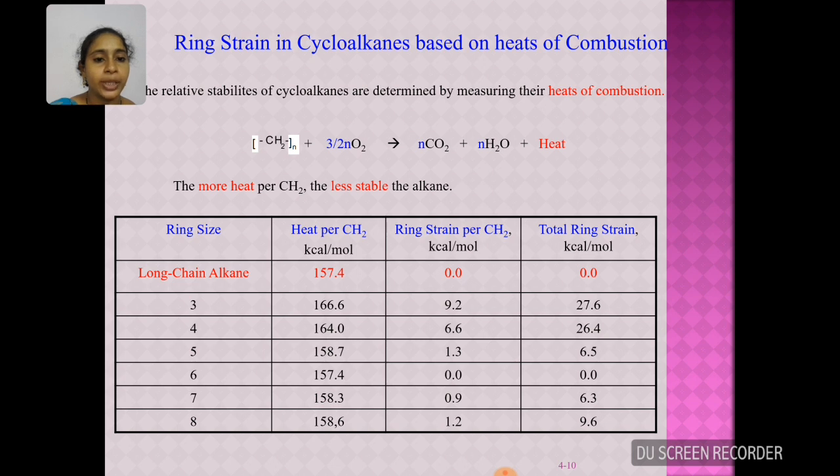Cyclopropane and cyclobutane have more heat of combustion, that is 27.6 and 26.4. But when you consider the heat of combustion from cyclopentane onwards, they have very negligible heat of combustion. And cyclohexane even has 0 heat of combustion, stating that they are more stable when compared to cyclopropane and cyclobutane. So these are contradictory according to Baeyer strain theory.